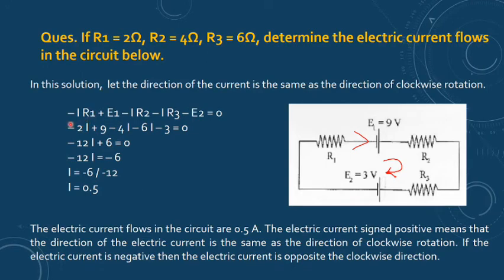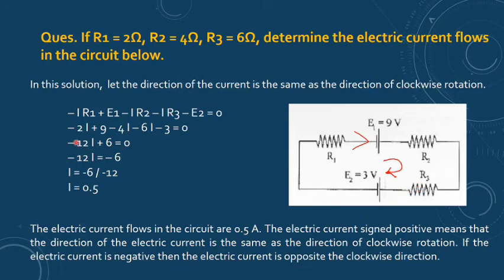It means minus of IR1, if I is the current, plus, because negative sign is coming first now, it will be positive sign, plus E1, minus of IR2, minus of IR3.